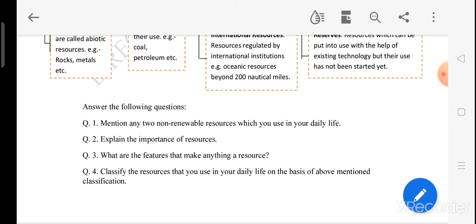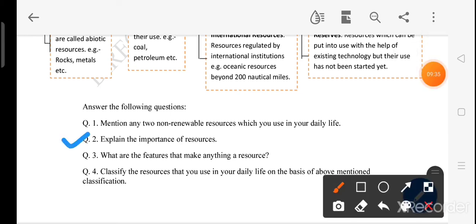Importance of resources, yes, resources are really very important, because with the help of resources only we are able to do development activities. Without resources we will not be able to do sustainable development. And the concept of sustainable development is also very important, because resources are very limitedly available in our nature, so we must go with the concept of sustainable development. Without harming the nature, without polluting the nature, we have to do the development.